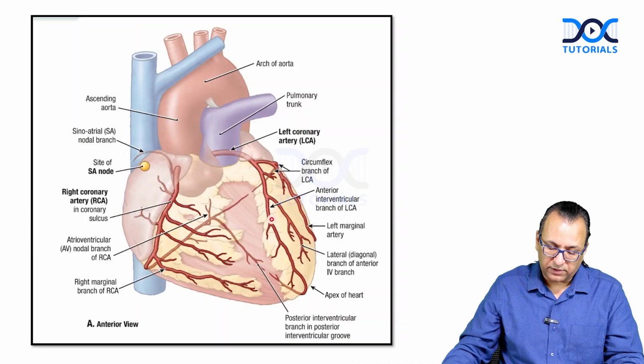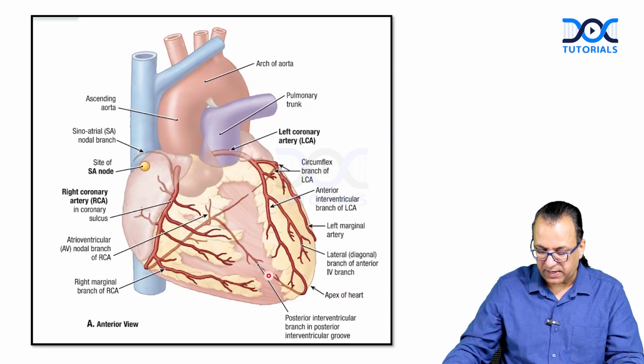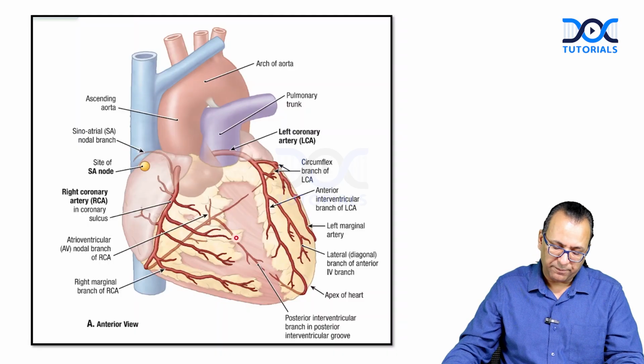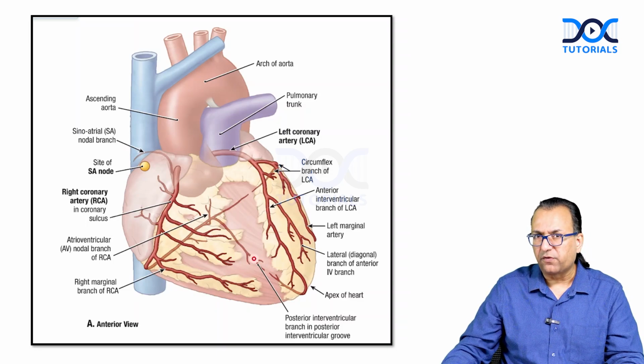You also see that this anterior interventricular artery, which was supplying the anterior 2/3 of the interventricular septum, will be anastomosing with PIVA. So AIVA is anastomosing with PIVA, and PIVA was running in the PIVG, supplying the posterior 1/3 of the PIVS.